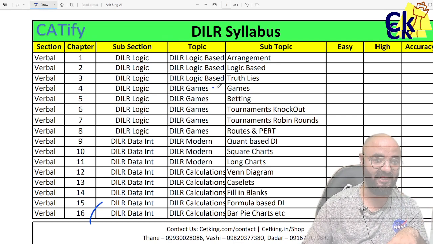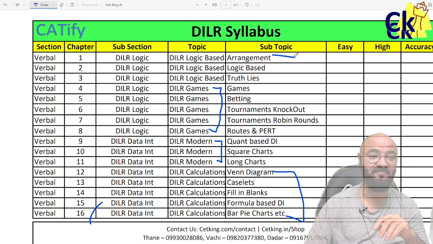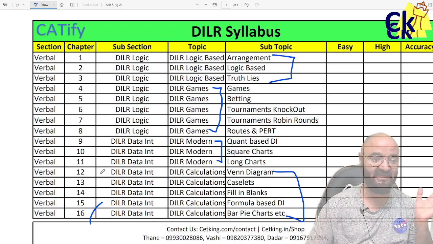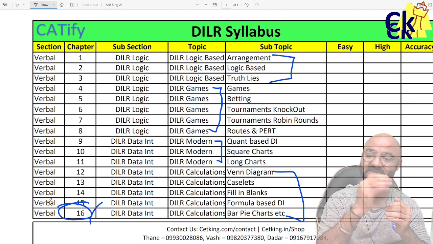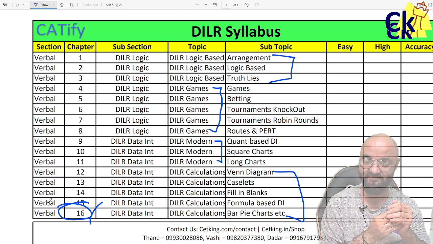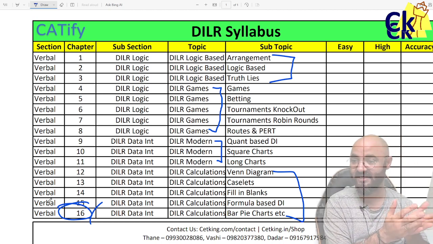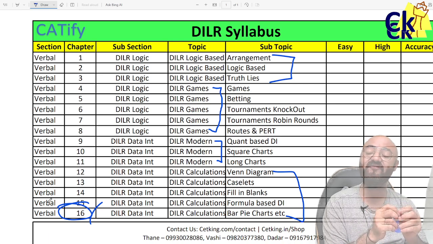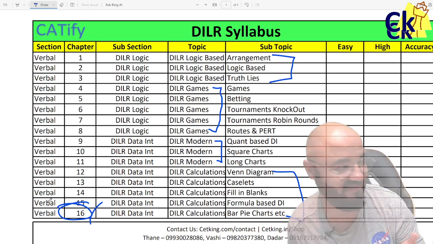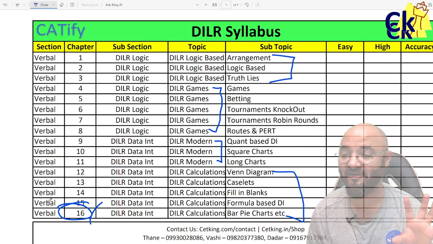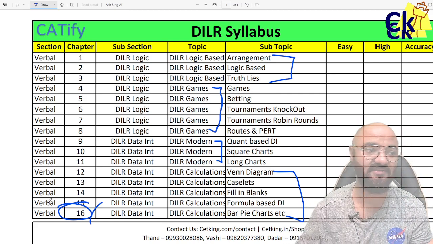For example, if I look at games, I've divided games into 5 types. Modern math 3 types, calculation based questions 5 types, and arrangement based and logic based questions 3 types. So there are 16 types of questions. All I have to do is go deep into every type of question. Obviously, the paper I'm going to get will not be exactly the same as this, but even if I get 2 sets, ज़्यादा नहीं मांगता बाबा जी, मेरे को बस 2 सेट दे दो. If I can get 2 sets out of my done sets, you are sorted.